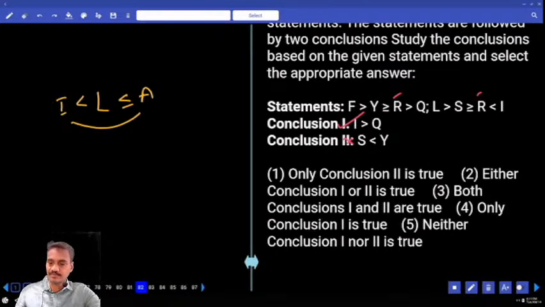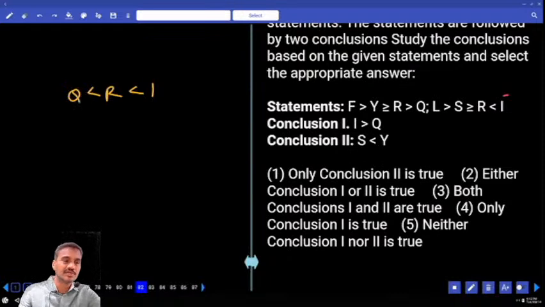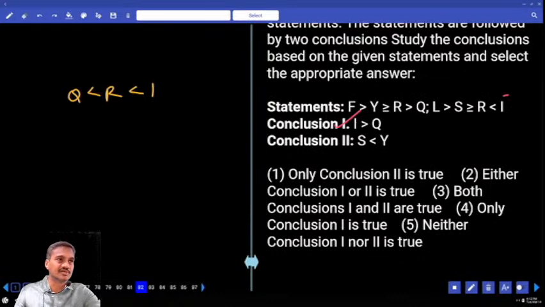Then 82, I and Q. Now in this I and Q, I is here, Q is here. Which element is common? R. R lesser than I. And next one, R greater than Q means Q lesser than R. Q lesser than R lesser than I. So Q lesser than I, I greater than Q.